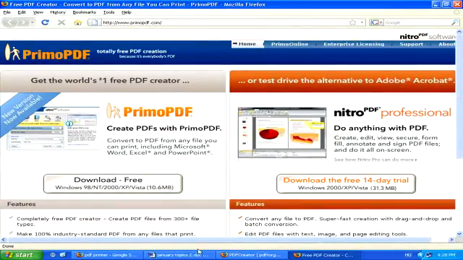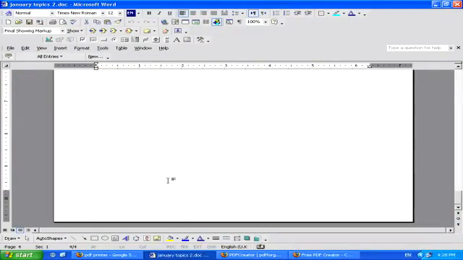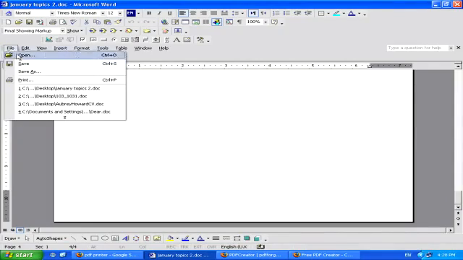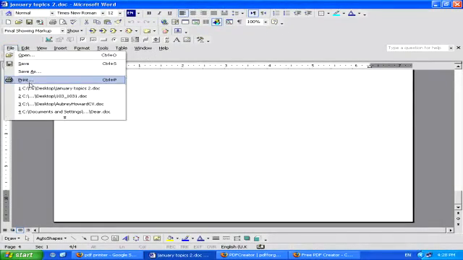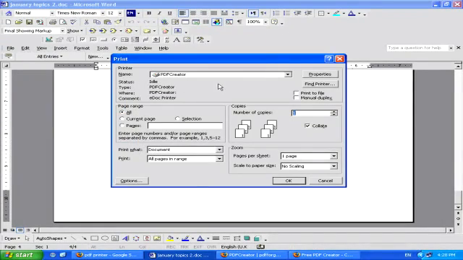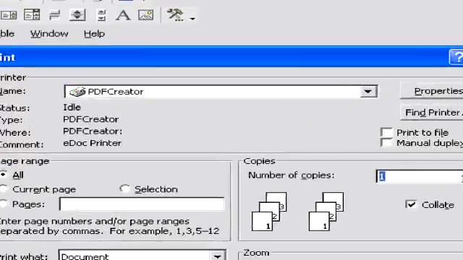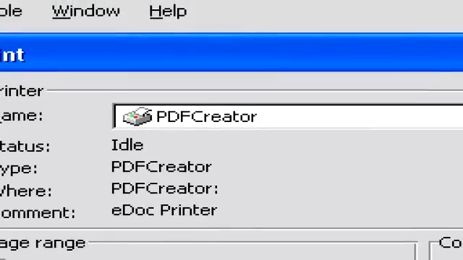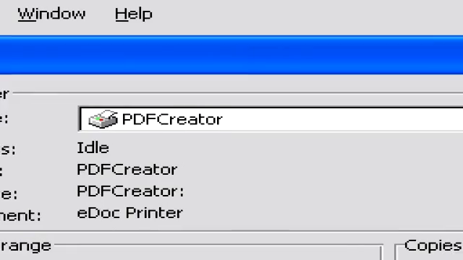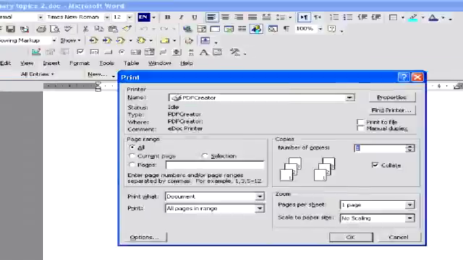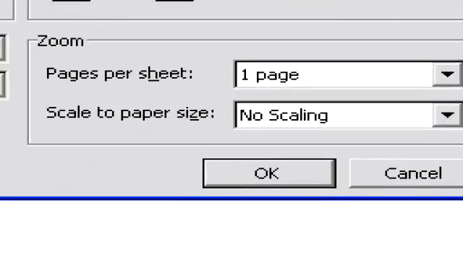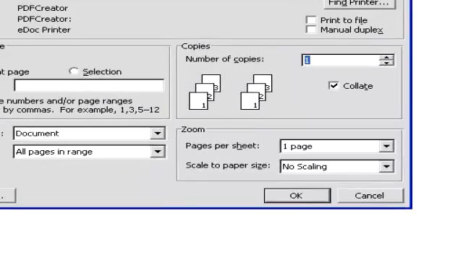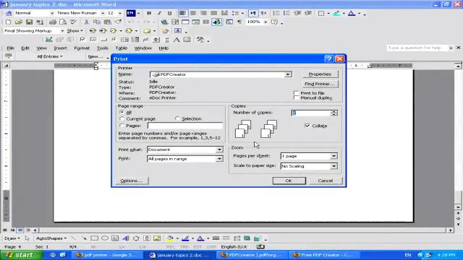Now once you've downloaded and installed the program, simply open your document in Microsoft Word and then act as if you wanted to print it out. Now in the print menu, you'll notice that there's an added printer to your system, for example PDF Creator, and if you simply print the page, instead of actually printing the physical copy, your computer will make a PDF copy of the file for you.